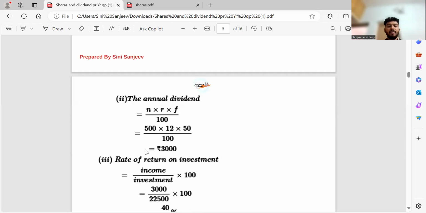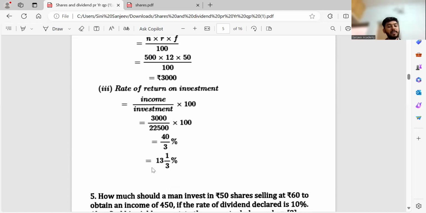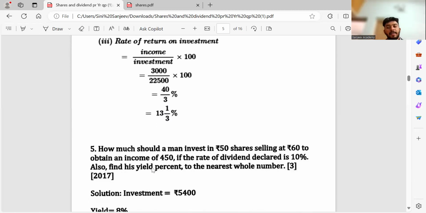I'll get it. Rate of return, ROI: income by investment. What is income? Just now we got a dividend, 3,000. Investment is 22,500. So he's getting almost 13.1 by 3, 40 by 3. Correct? 3 into 13 is 39, 39 plus 1 is 40, 40 by 3%. That's it. So it's a very easy question. 2018 question paper.